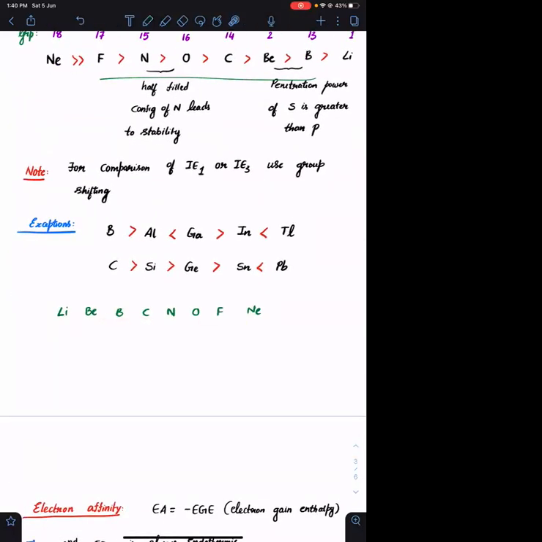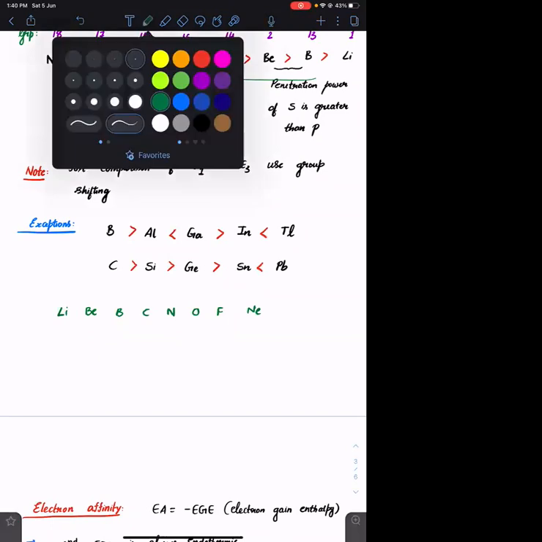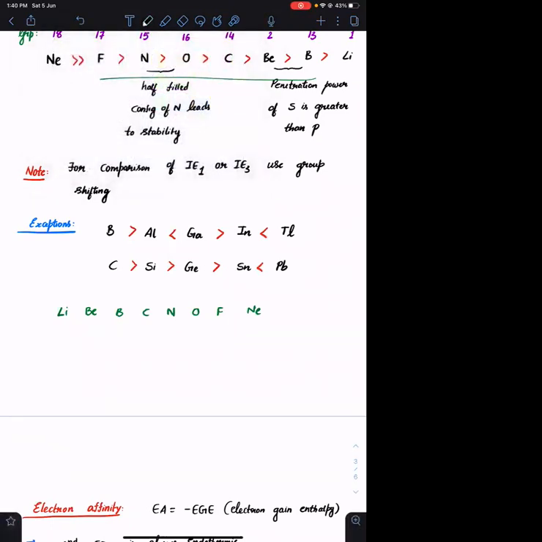We expect, let us first look at beryllium and boron. We expect boron to have greater ionization energy when compared to beryllium. But in actual, beryllium has greater ionization energy when compared to boron. What is the reason for that? Beryllium has 2s2 configuration. Boron has 2s2 2p1 configuration. So in beryllium we are removing the electron from the s subshell. In boron, we are removing the electron from the p subshell.